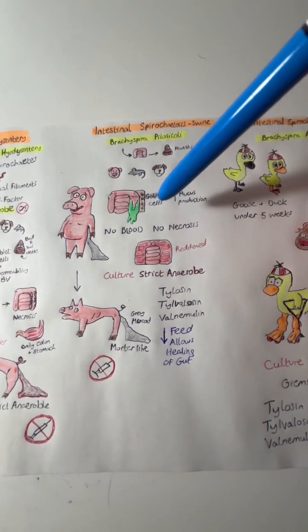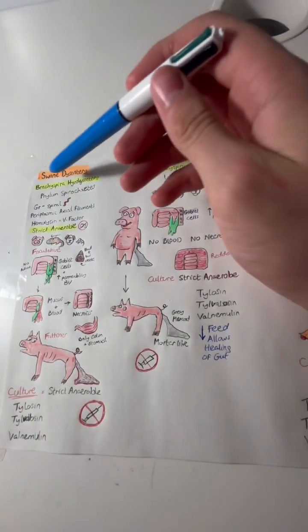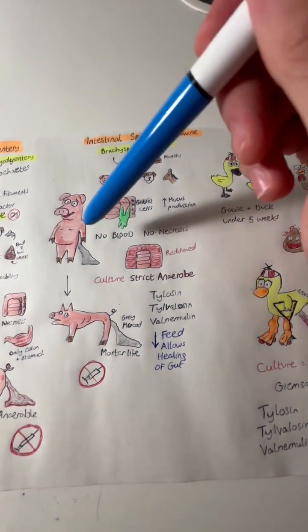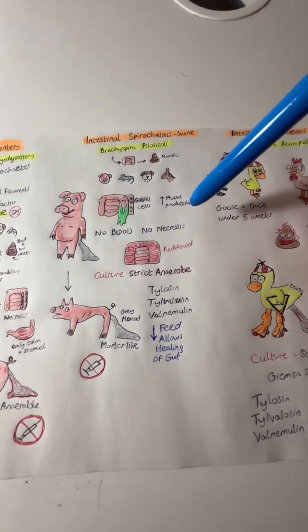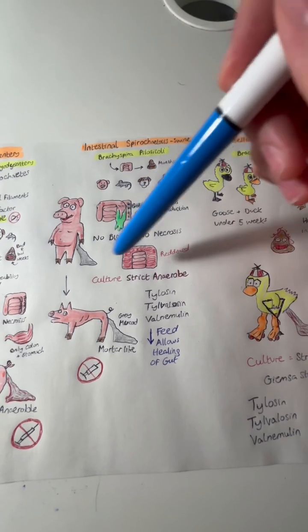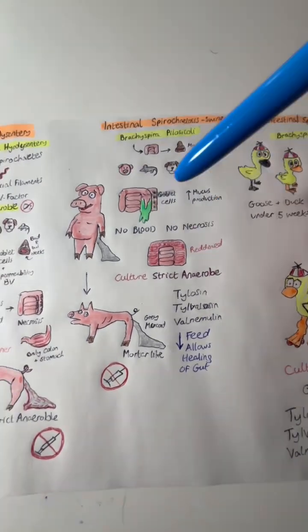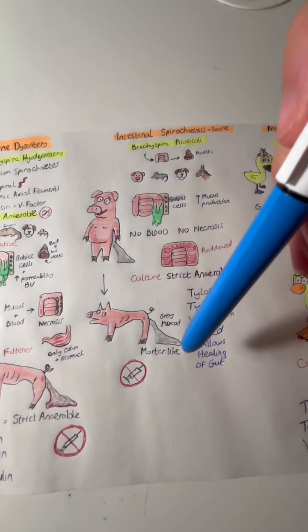However, the most important difference between Brachyspira pilosicoli and Brachyspira hyodysenteriae is that Brachyspira pilosicoli does not have blood in the diarrhea, and there's no necrosis of the large intestine. In the pathology, we can see inflammation and a thickening and reddening of the large intestine, but there's no necrosis. For this reason, the diarrhea has a grey appearance.